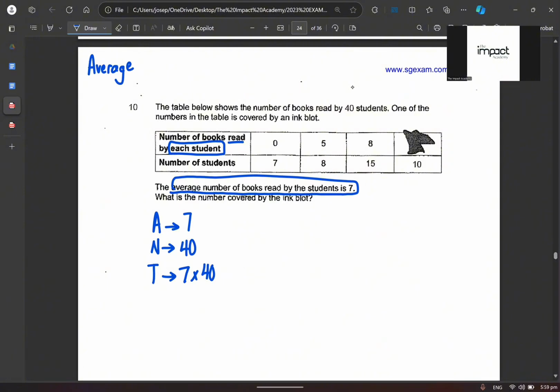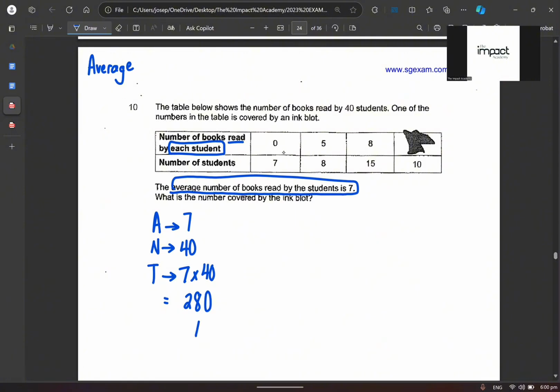Okay. All right. So you have your A and T out. You get to 280 books in total. Okay. Well, what you want to do next is to find out the number of books read by each student for these 10 students. Can you all see that? Okay, so we look at the first one. You realize that in the first one, there are no books read by each student, correct or not? True? So we just ignore this part, right?